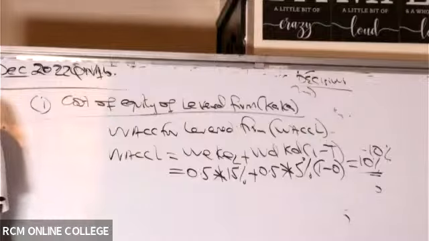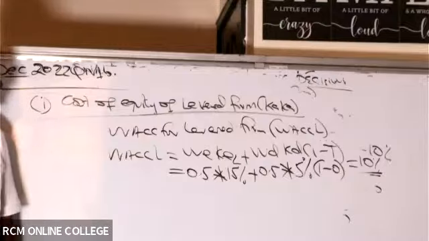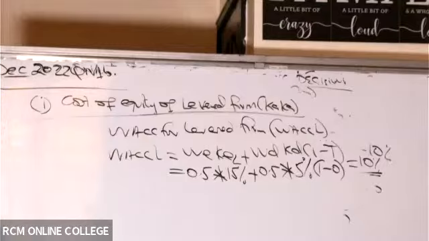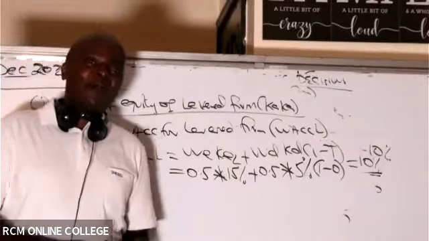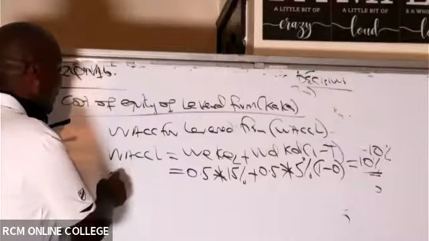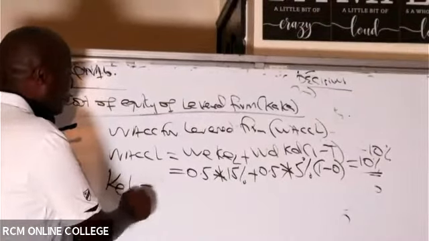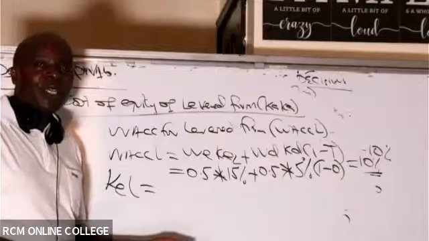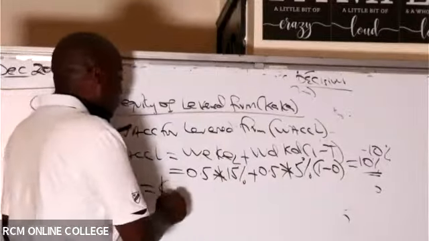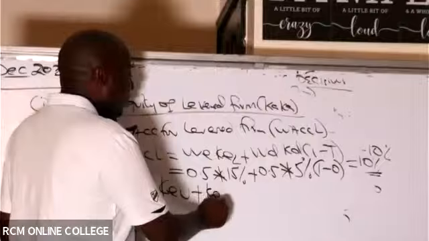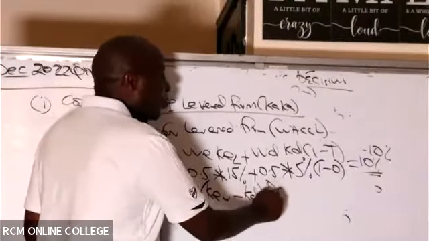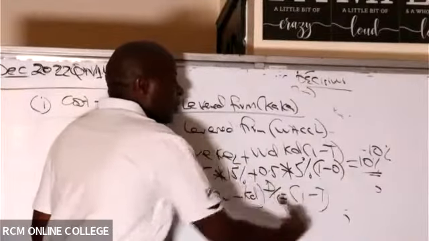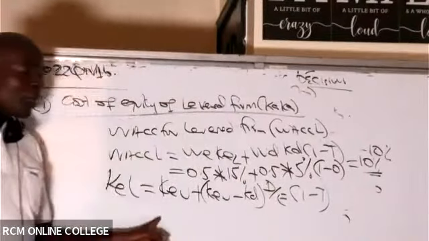Could you please calculate Ke, the 10%, using the formula? I know there is another formula, Joyce, but I would really wish that you adopt this formula. I know why: the other formula is not applicable in some situations. This formula of Ke is very good here. It's applicable all weather. I'll be able to show you so many questions from your past papers till you appreciate why you should cram this.